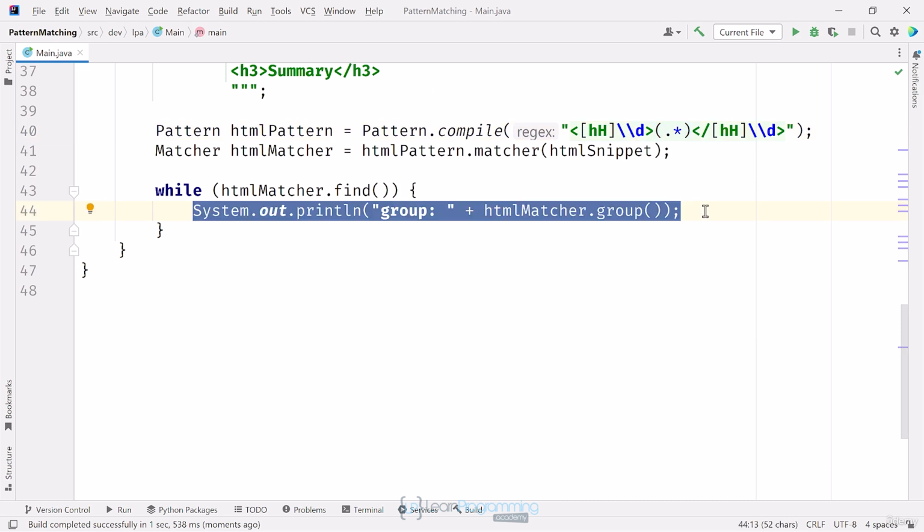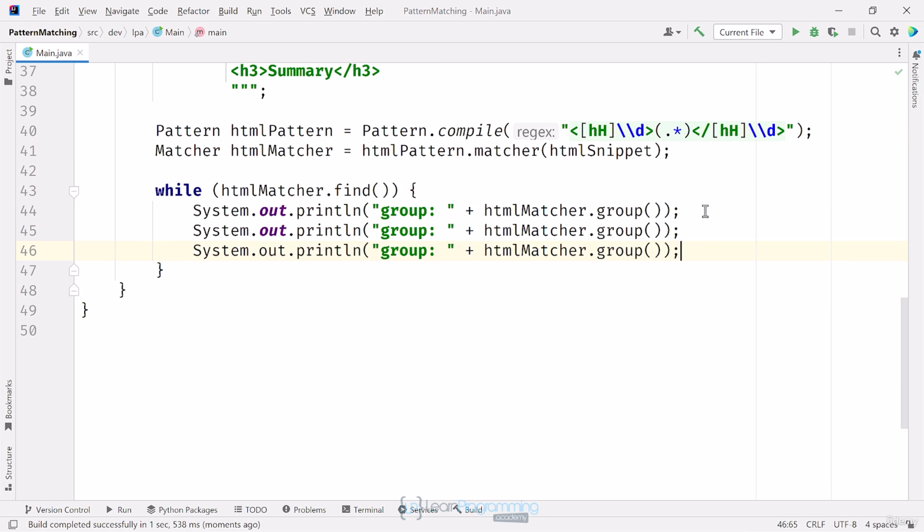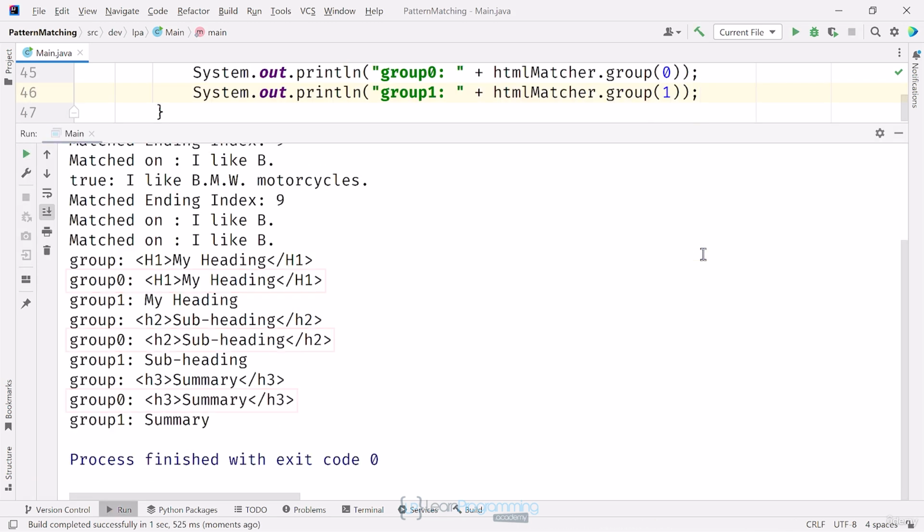I'll copy the statement in the while loop and paste 2 copies of it directly below the first statement. I'll first change the text that's printed, so I'll make the first to be group 0, and I'll pass 0 to the group method. For the second, I'll make it group 1 and pass 1 to the group. Let's see what that gives us. You can see that group 0 matches the first output. When you pass 0 to the group method, you'll always get the full matching subsequence. But look at what I get for group 1. I'm now getting the text that was captured in the parentheses, printed in each case.